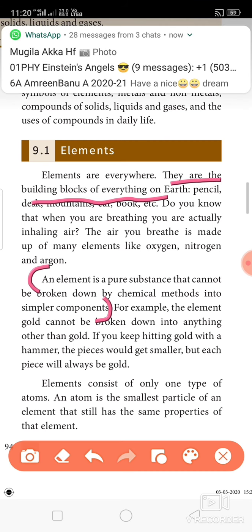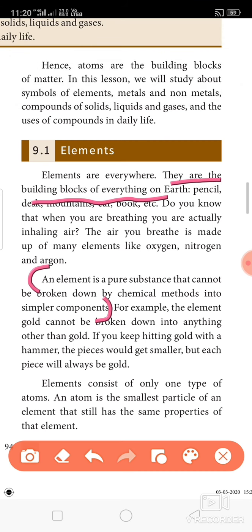Okay, that is the basic definition of element. An element is a pure substance that cannot be broken down by chemical methods into simpler components. An element consists of only one type of atom. An atom is the simplest particle of an element that still has the same properties of the element.